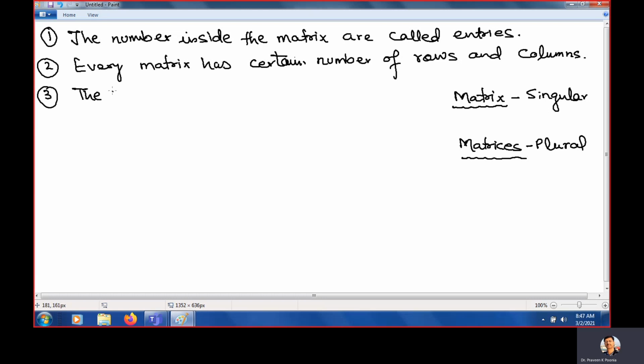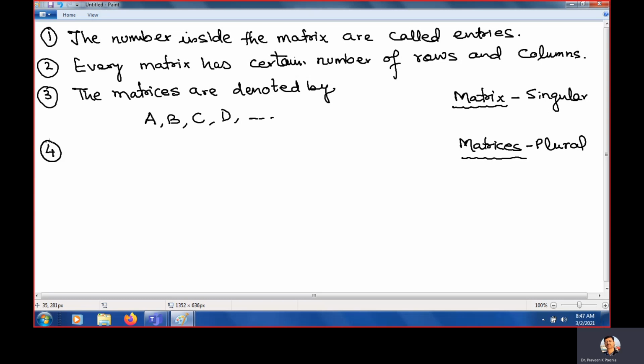So the matrices are denoted by capital letters A, B, C, D, like this one. These are the notations for matrices. Clear?